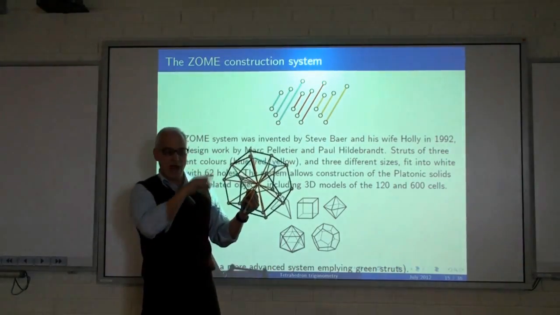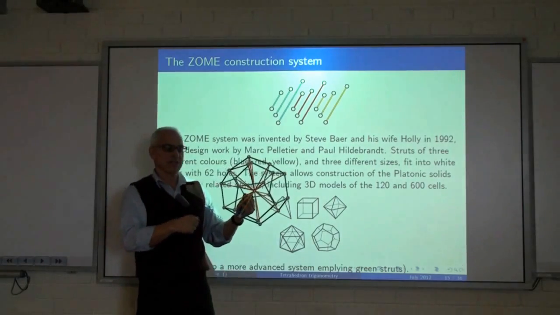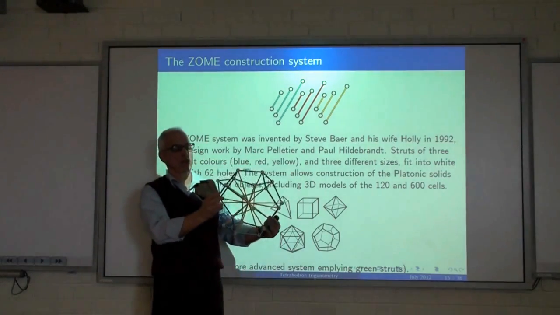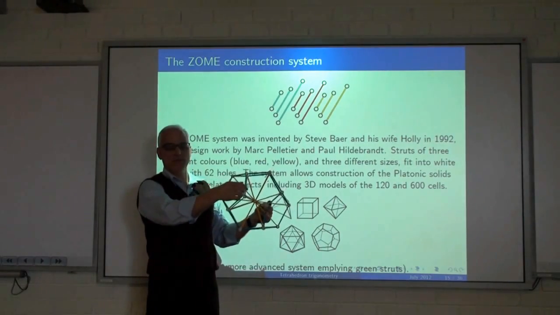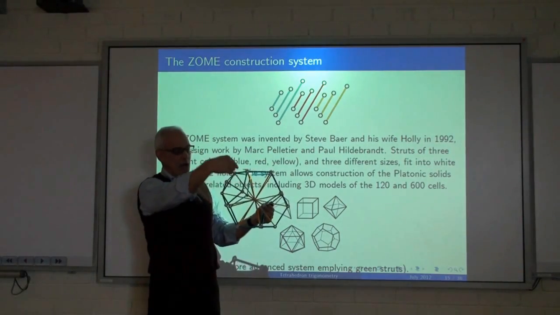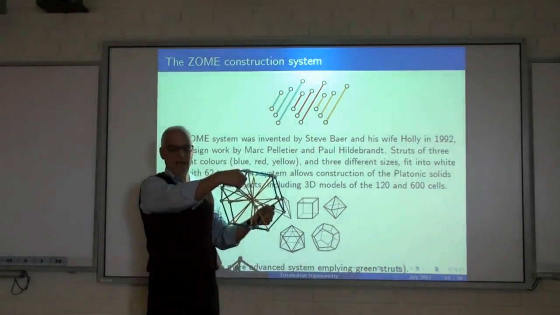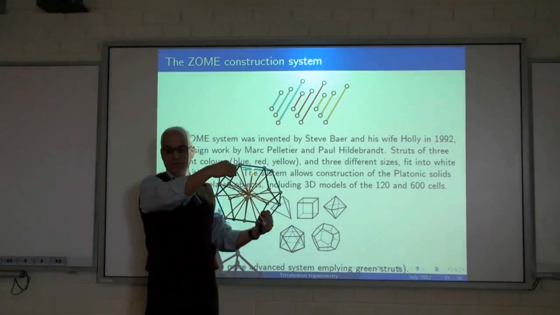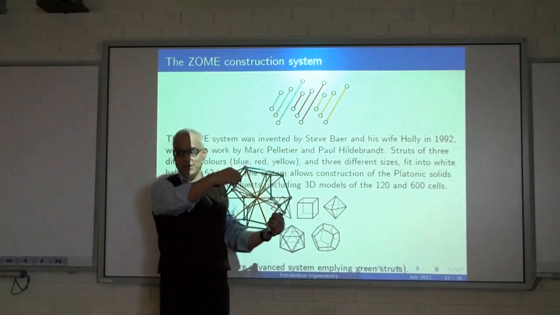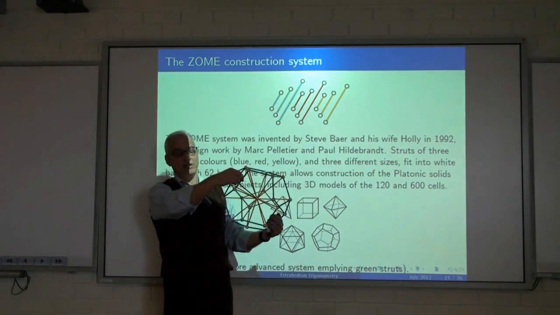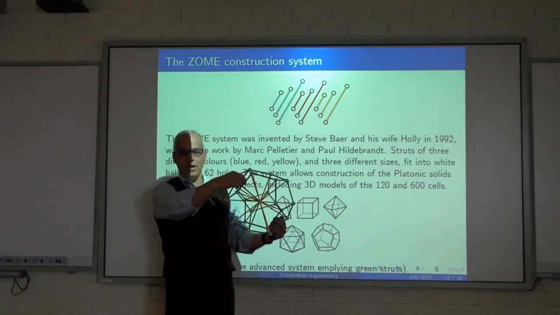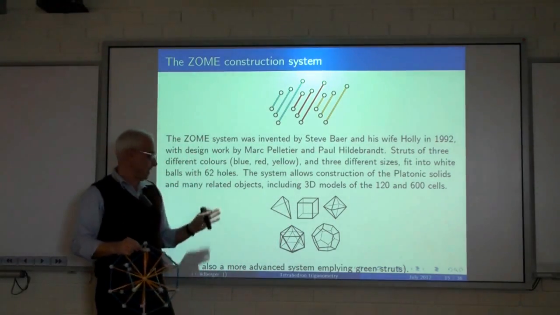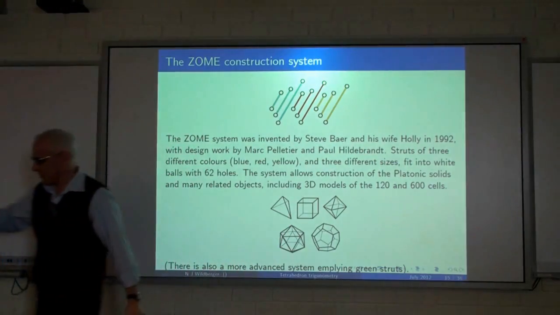So 10 lines for the dodecahedron vertices, 6 for the icosahedron vertices, and then there are these 30 edges that both objects have, and if we draw a line right through the middle of every edge with its opposite, we get 15 new lines. So 6 plus 10 plus 15 makes 31, times 2, because there's a hole on either side. That gives us the 62 holes in this system.